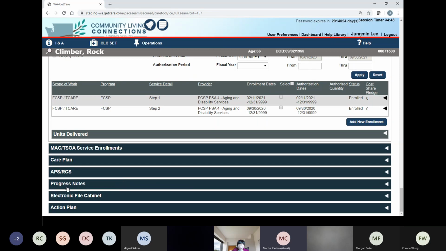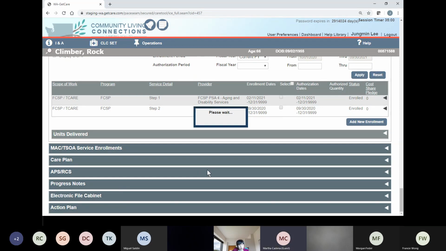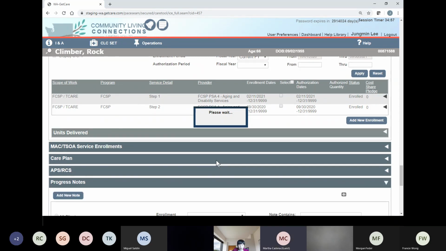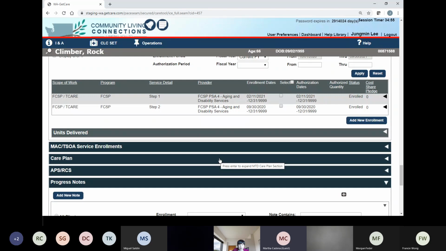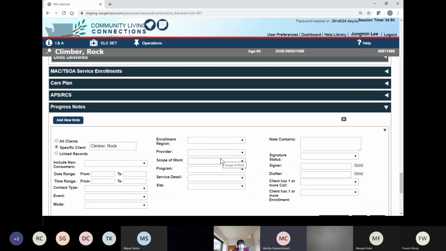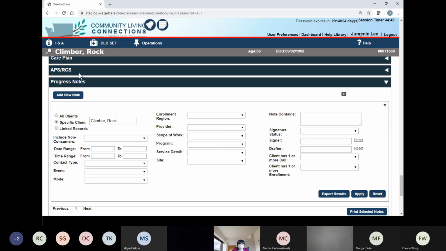So here, progress notes. Like I said, there are 2 ways to apply units of service that you provide. And progress notes is client level. You can apply units. So you utilize progress notes, and here you add new note, right?